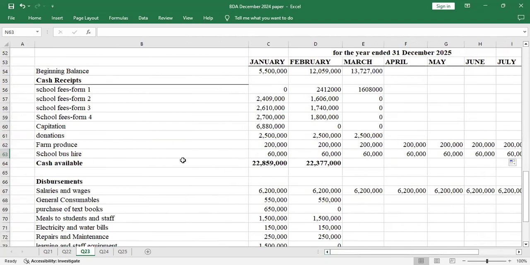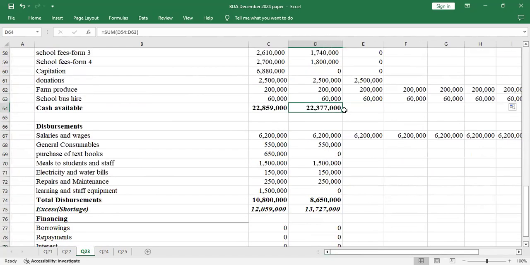So I think up to that, we have the cash available. Let us see the cash available. I just drag that. Then now I'll go to March.